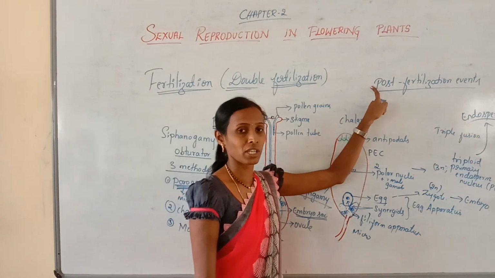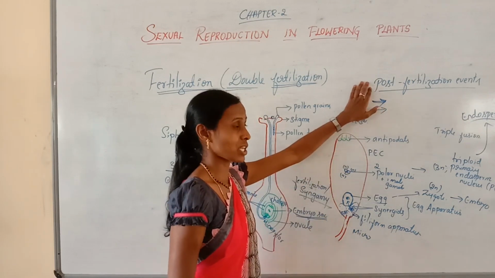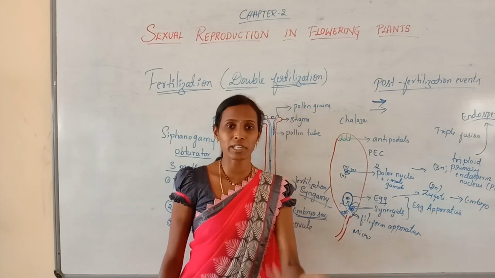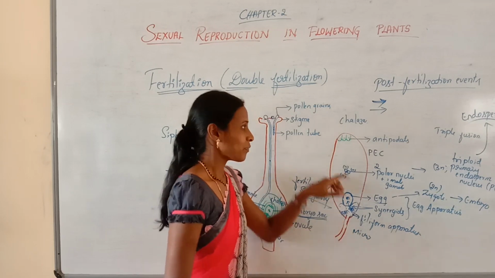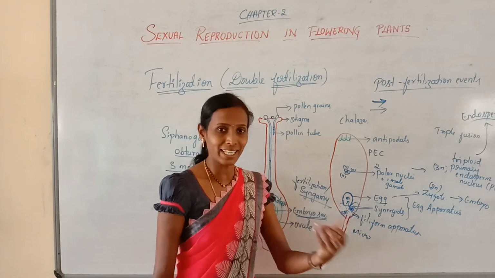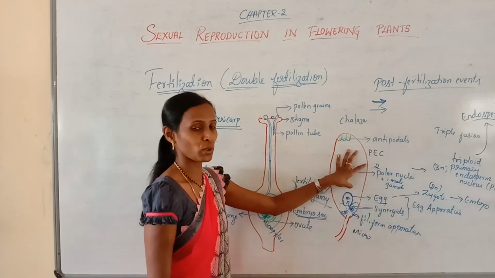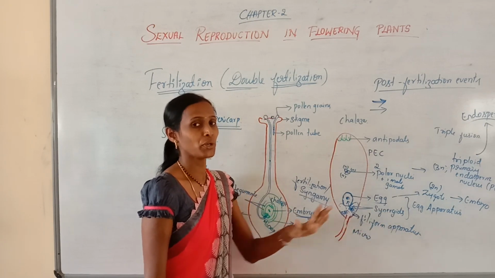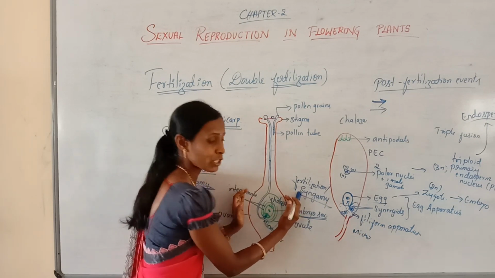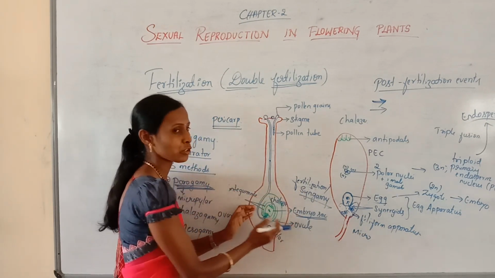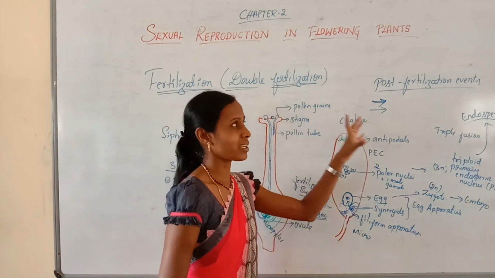The post-fertilization events are very, very important for your examination. Definitely you can expect a question about the post-fertilization events. I repeat. After fertilization, the sepals, petals and stamens will fall off. The antipodals and synergids will disappear. The zygote develops into embryo, and the primary endosperm nucleus develops into endosperm, which is the nutritive tissue for the developing embryo. And the ovule develops into seed, the ovary develops into fruit, and the ovarian wall develops into the fruit wall, which is called the pericarp. So these are the post-fertilization events.